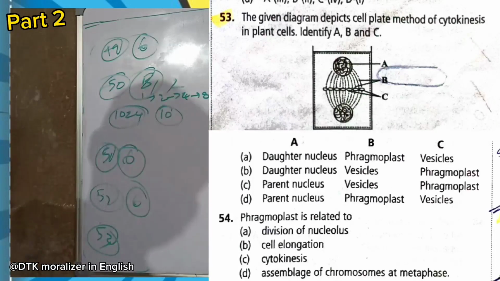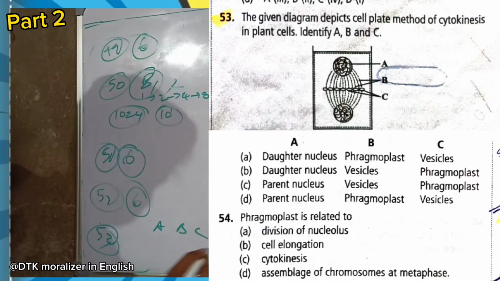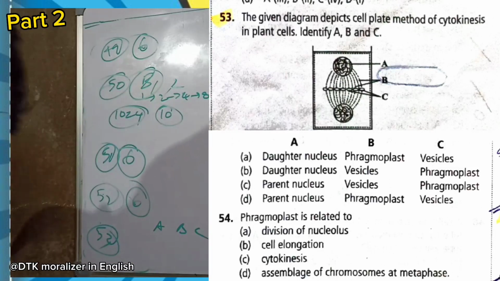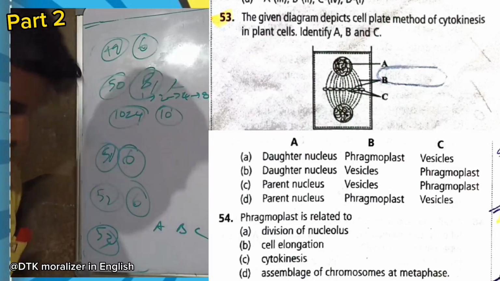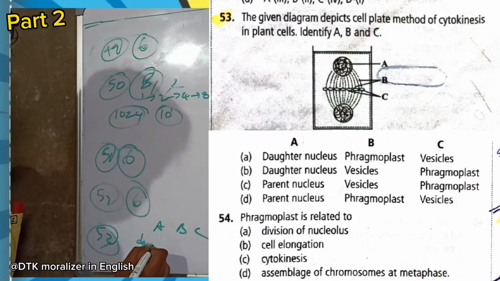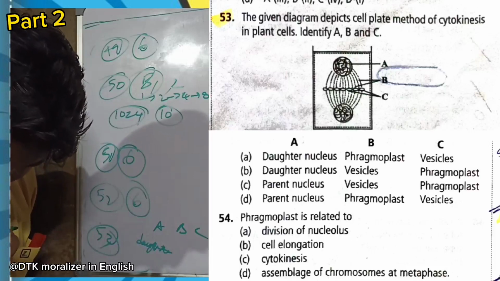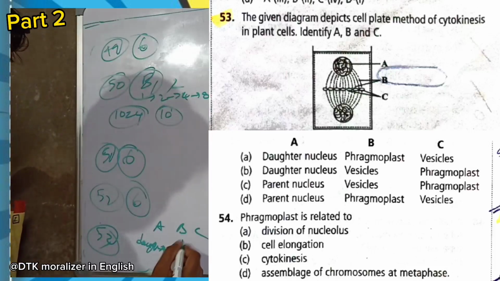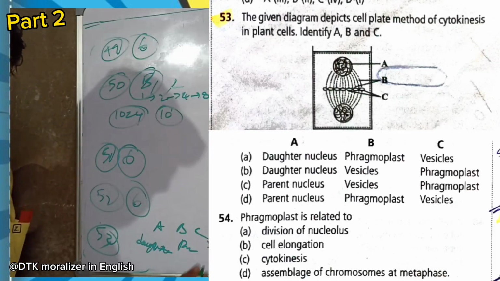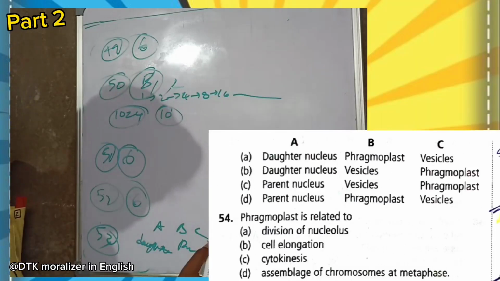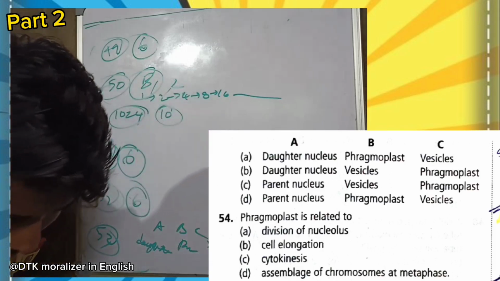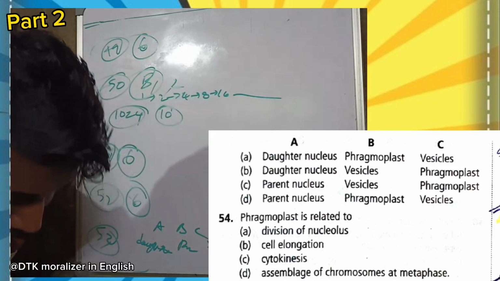Now 53 question. The given diagram depicts the cell plate method of cytokinesis in plant cells. Identify A, B, C. Here A is the daughter nucleus, B will become cytoplast and C is vesicles. So A is the daughter nucleus, B for cytoplast and C for vesicles.